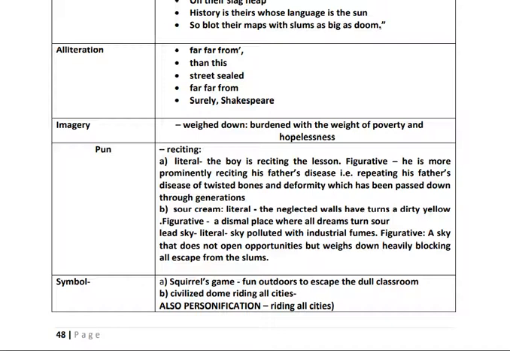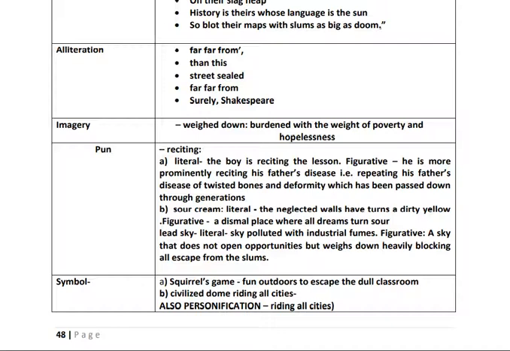Next we'll take up imagery. "Weighed down", weight is coming down. So they are weighed down, burdened with the weight of poverty and hopelessness. That's why "weighed down". So a visual image is created in your mind. That is an example of imagery. Remember, alliteration means repetition of consonant sounds. Imagery, visual images in your mind. That is what imagery is.